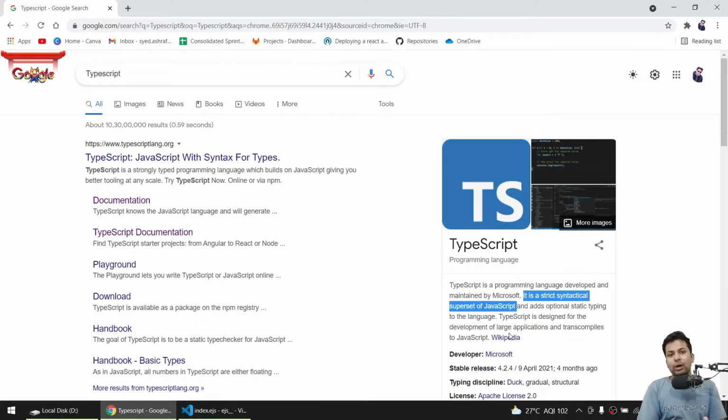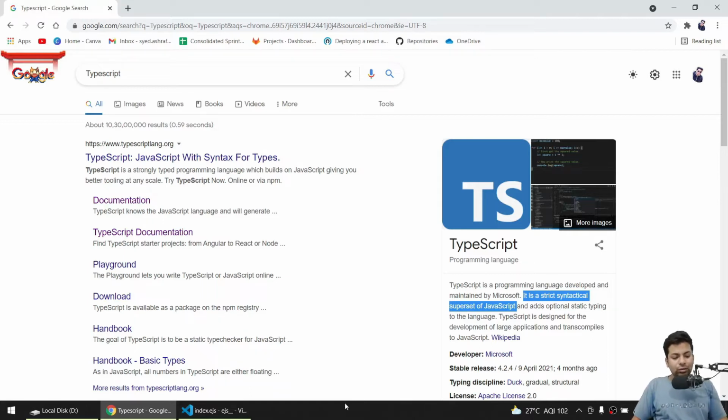That's the main point: in TypeScript we write clean code which has fewer chances of errors, because a lot of validation is added. That's why we write in TypeScript and then convert into JavaScript. We'll use TypeScript in React.js, and you can write Node.js applications and APIs in TypeScript. Wherever you want, you can write it.